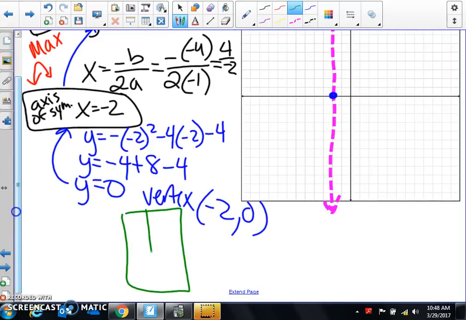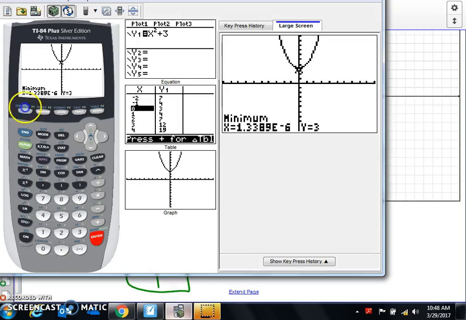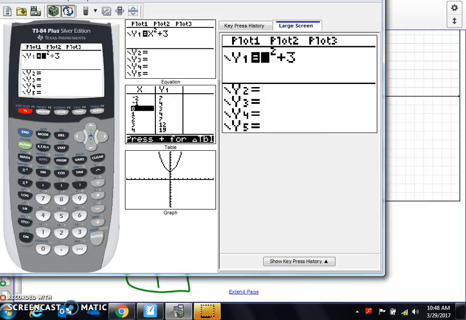All right, so then I need to fill in my table of values. So in the middle is my negative 2, 0. I'm going to go back to my calculator, clear out everything in there, and then I'm going to put in my equation, negative x squared minus 4x minus 4.